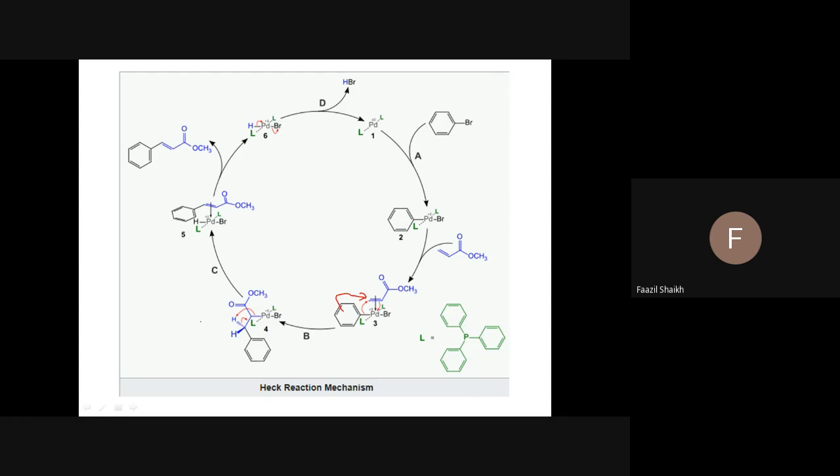And the next crucial stage is the transfer of hydrogen from this alkene carbon, a terminal carbon, to this palladium. It is a very crucial step, resulting in the formation of the coupled compound, which is removed and gets away from the palladium catalyst's influence. Finally, loss of HBr gives the regenerated catalyst, and in this way the cycle continues. Okay, fine.